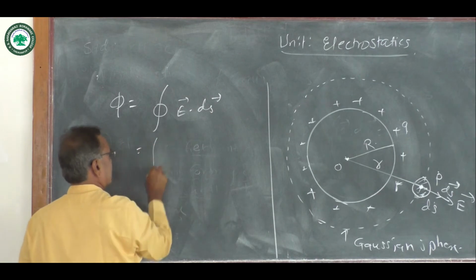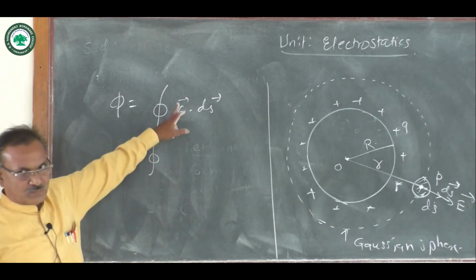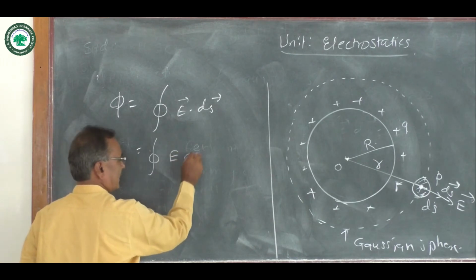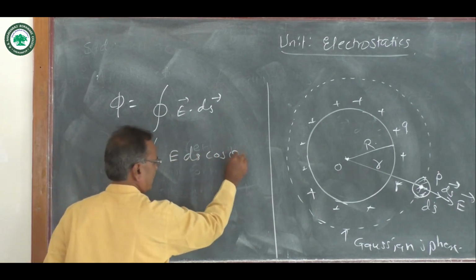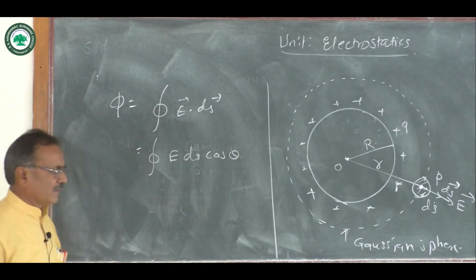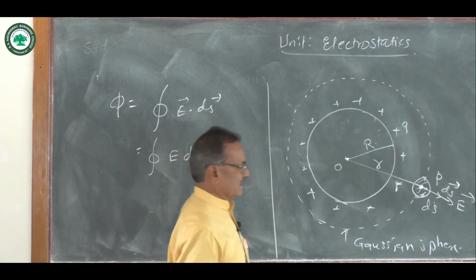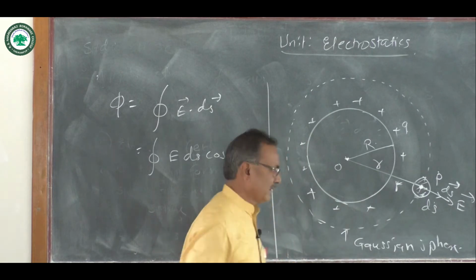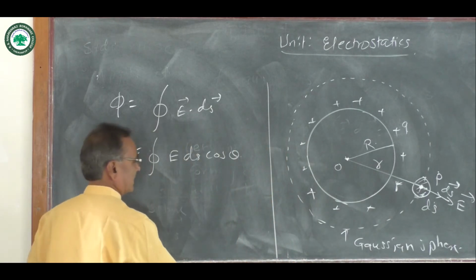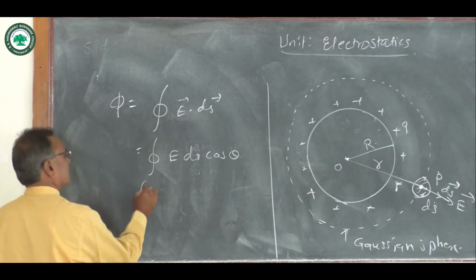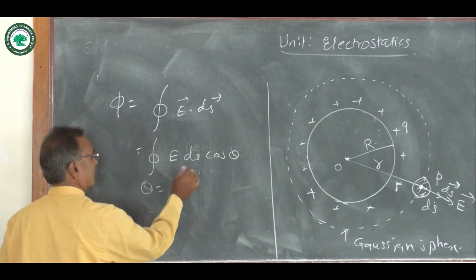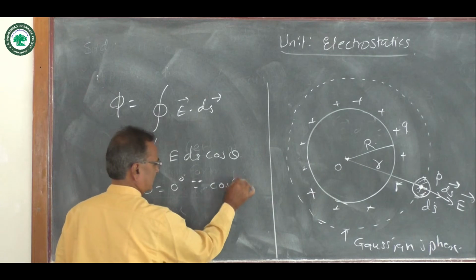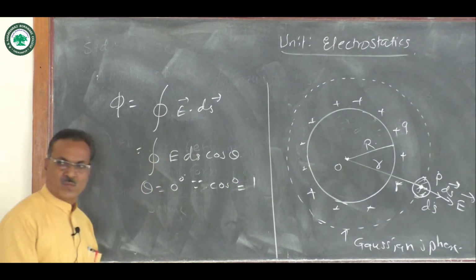So, we can take its dot product. Vector E dot vector ds is nothing but the product of magnitudes of the two vectors and cosine of the angle between them. Here theta is the angle between vector ds and vector E. So, theta is 0 degree, since cos 0 degree is 1.